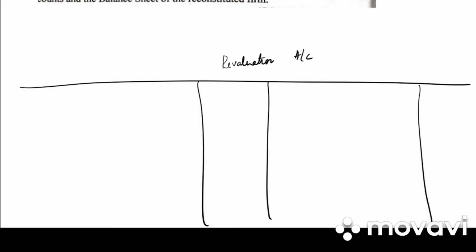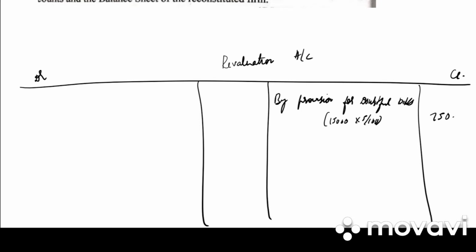So first we need to prepare the revaluation account. We have particulars, amount, particulars and amount, debit side, credit side. Provision for doubtful debts maintained at 5%. So 15,000 into 5% is how much? It is 750. And they have given 1,500. So here there is a decrease in liability by provision for doubtful debts. 15,000 into 5 by 100, 750.